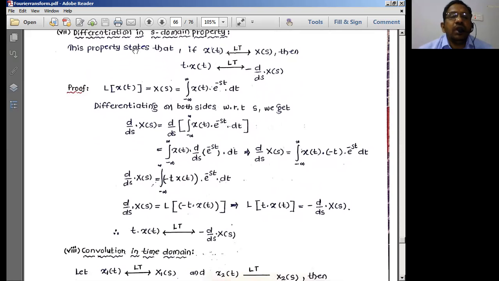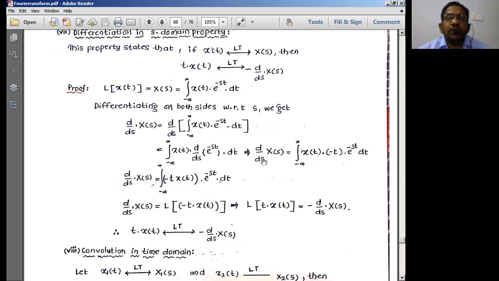Now let us differentiate LHS and RHS of this equation with respect to s. So d by ds of X of s, d by ds of this entire integration I can have. This d by ds is with respect to s, so I'll interchange differentiation and integration here.